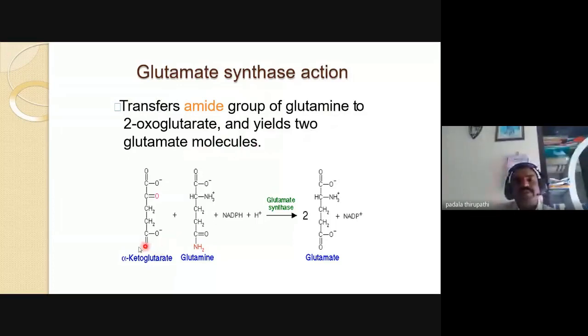See here, this is alpha ketoglutarate. Have you heard about this term, alpha ketoglutarate? In the Krebs cycle, this is the 5-carbon compound. So this alpha ketoglutarate, my dear friends, interacts with glutamine in the presence of NADPH and the glutamate synthase enzyme, and produces glutamates. So this is glutamate. Is it clear? This is the glutamate synthetase action.